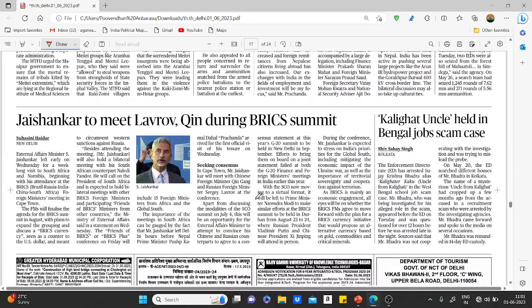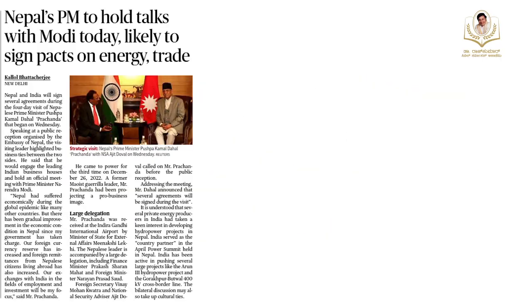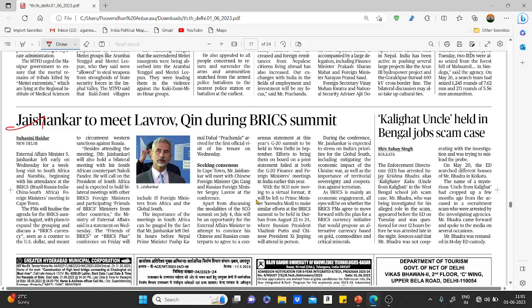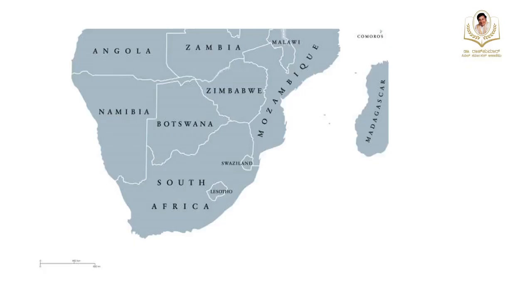Right, and Jaishankar to meet Lavrov during the BRICS summit. For this, I just wanted to add one new mapping question. The External Affairs Minister is going to meet the South Africa and Namibia heads in terms of attending the BRICS. BRICS we already discussed in detail. Just here, South Africa and Namibia are the places in the news. South Africa shares a border with Namibia, Botswana, Zimbabwe, Mozambique, four countries.